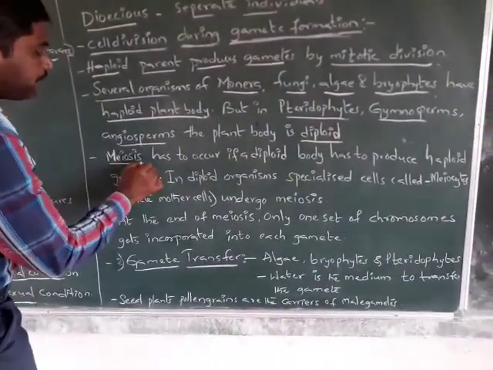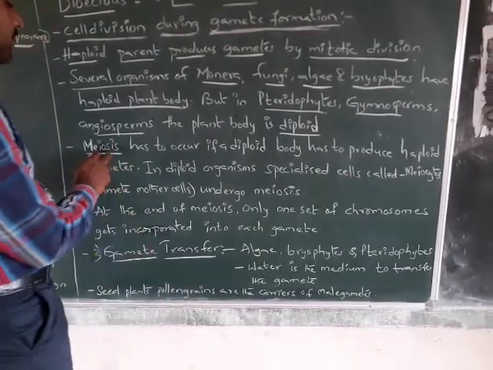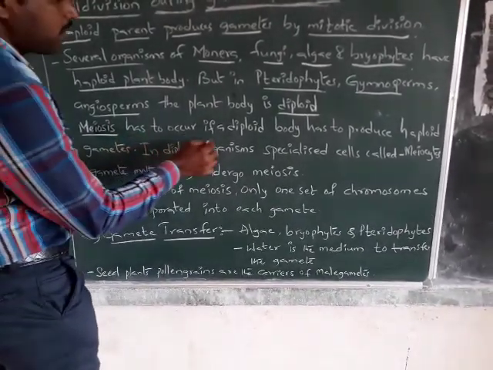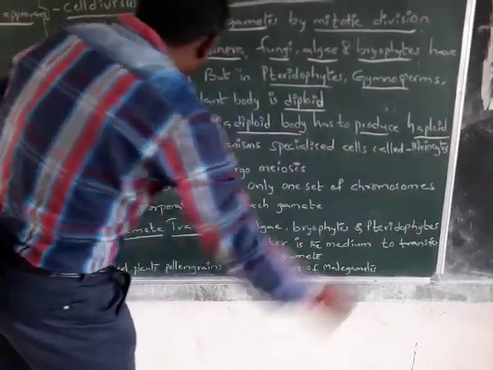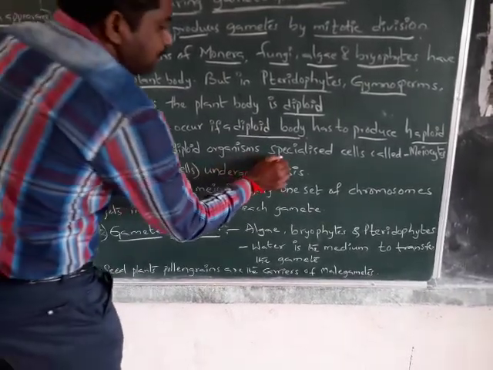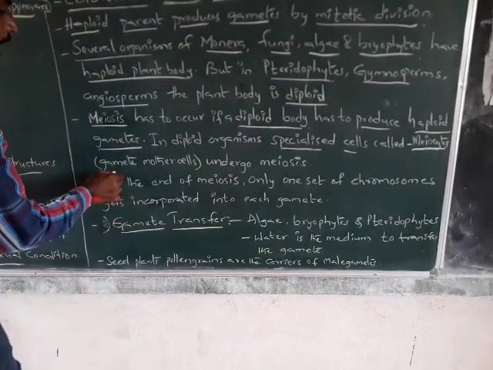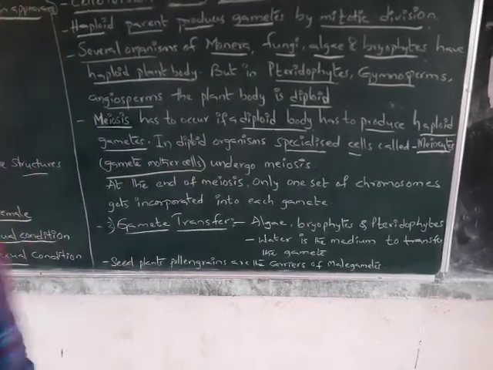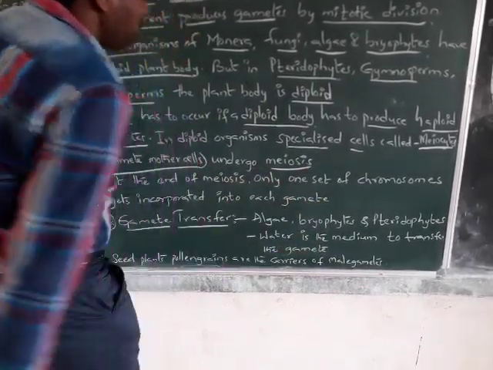And meiosis is a reduction division. It has to occur if a diploid plant body has to produce haploid gametes. In diploid organisms, specialized cells called meiocytes, or gamete mother cells, undergo meiosis, which is a reduction division.